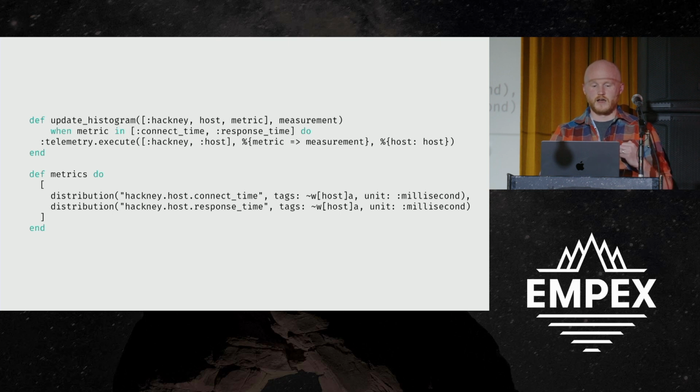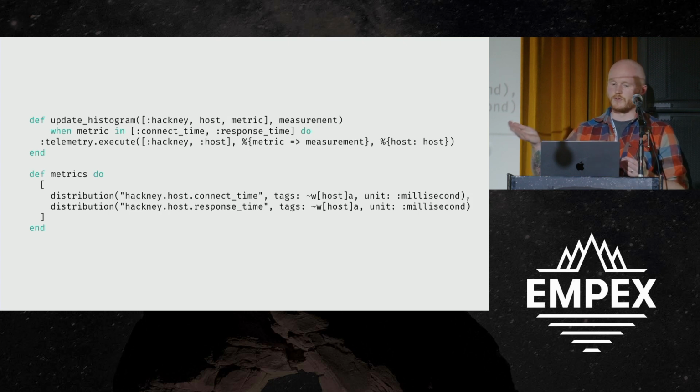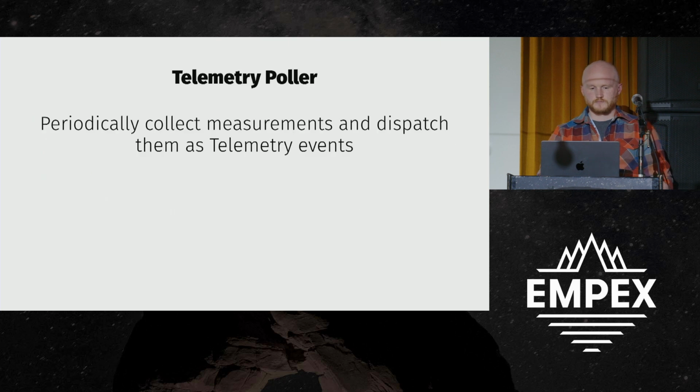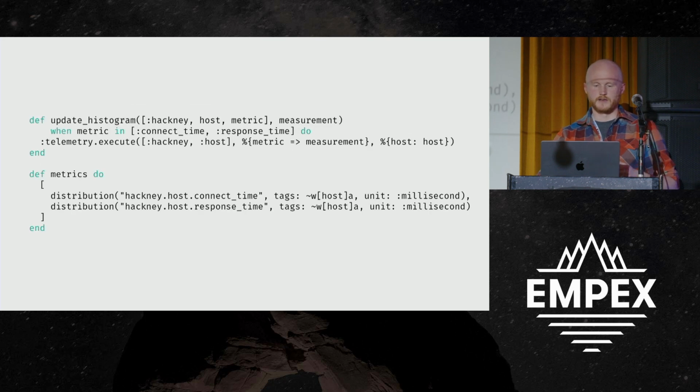Telemetry metrics will automatically concatenate measurements on event names. Since we are looking for the connect time and response time measurement, we know that we can build a distribution off of that, and we can tag it with our host. So now we can see what is the average connect time or response time to any third-party host that is going through the Hackney system. In order to collect those measurements, we need, oh, that just works, sorry.